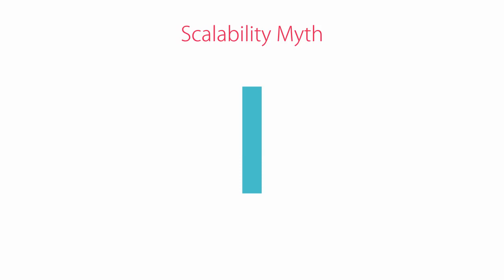But even when it comes to scalability, async and await do not always improve the scalability of your application. Look at this diagram. Imagine this is a pipe. We pour water from the top and it comes out of the bottom. Now imagine on the top, we have a bunch of HTTP requests coming to our web server. So near the top, we've got IIS, and near the bottom, we've got our database server. When we use async and await, it's like we are opening up the top of this pipe a little bit, so we can pour more water or more requests. Now our pipe looks like a funnel, but look at the bottom. It's still the same size.